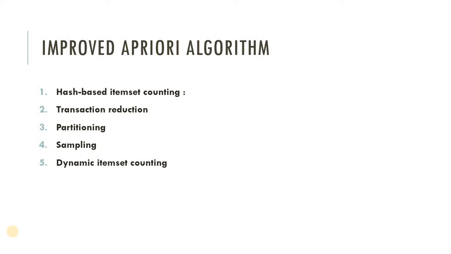As per the name, we are dividing our transaction database into partitions, and the minimum support count of a partition is the minimum support times X, the number of transactions in that partition, and local frequent item sets are found in each partition.